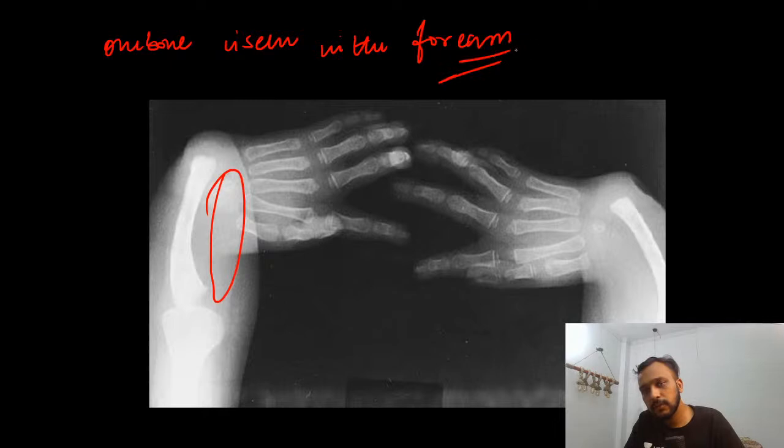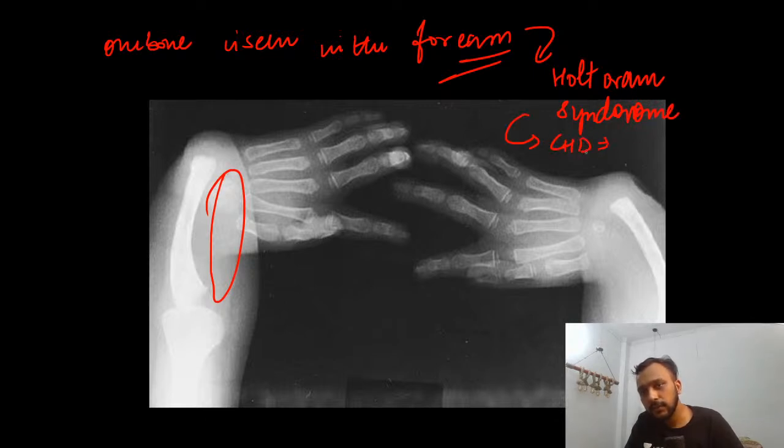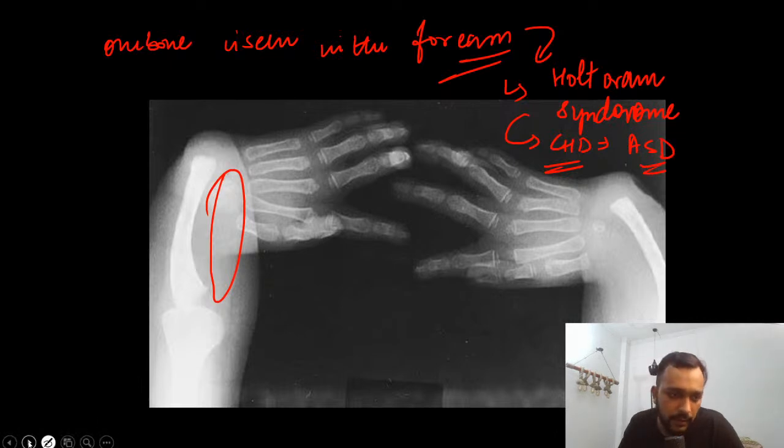So Teja Kumar, what will be your diagnosis? This is a case of Holt-Oram syndrome. Any congenital heart disease that you are aware of, that you can find within these patients, that is your ASD, right?